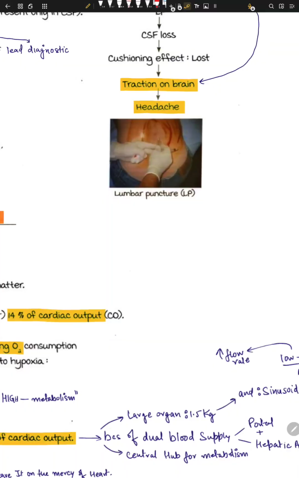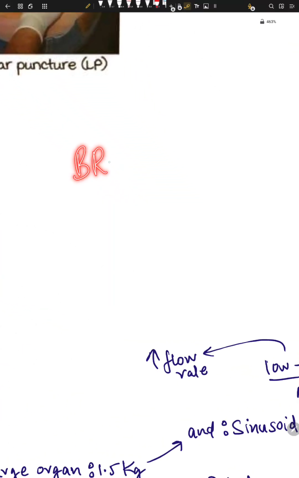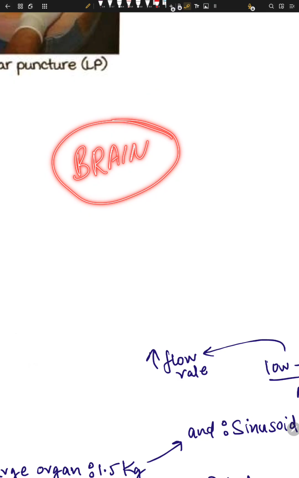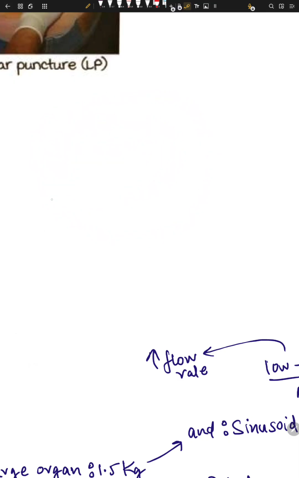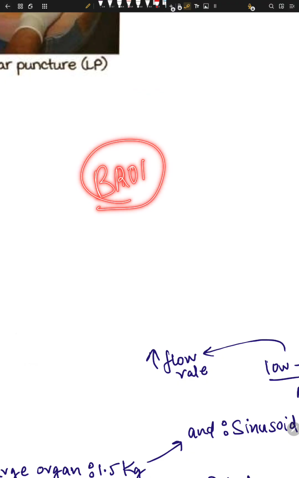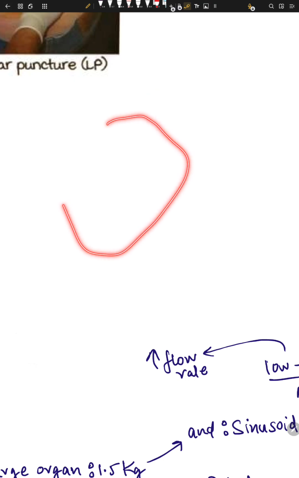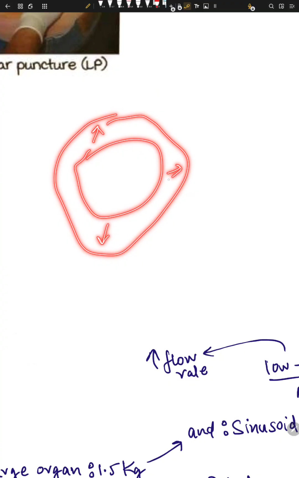We need CSF because you have the brain right here, and the brain is actually floating in this ocean of CSF. You get hit every day, you get punched, you get slapped, someone comes and hugs you from behind, someone can shake you up. We cannot leave this vital organ at the mercy of nature. We need some sort of cushion in which the brain floats, so the brain can move in this ocean. That's why we need CSF.